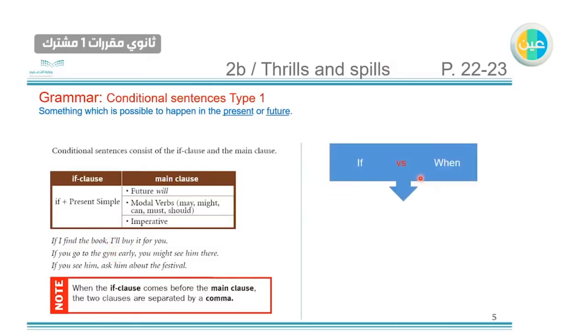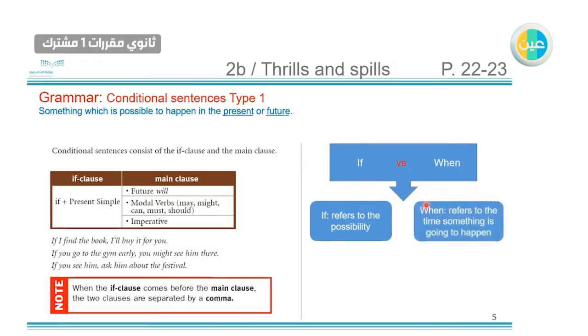If versus when. So if refers to the possibility, like something may happen or may not. While when refers to the time something is going to happen. So the action or the thing, definitely it will happen, but here we use when because we're referring to the time.